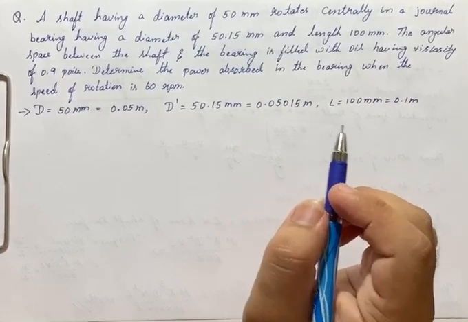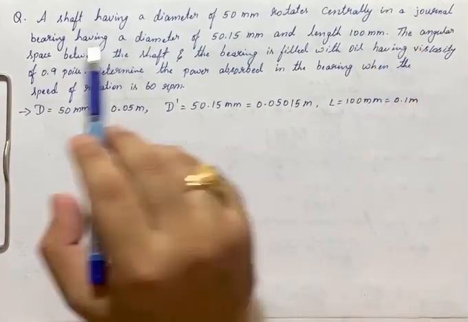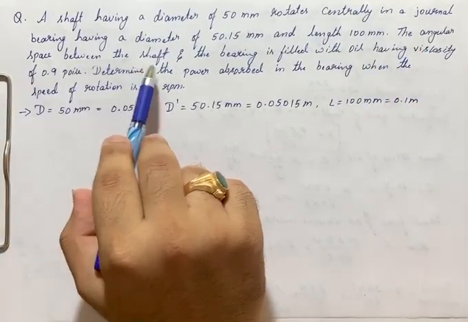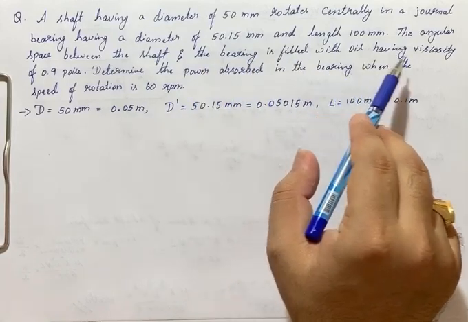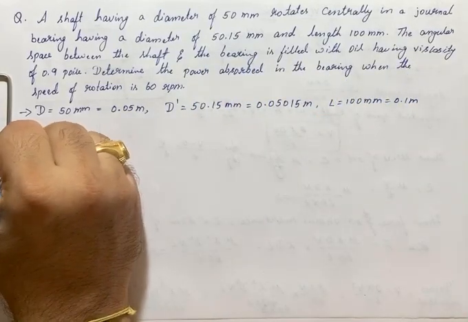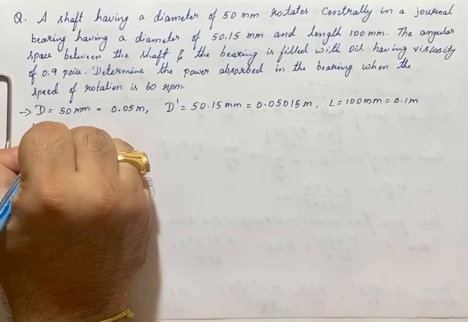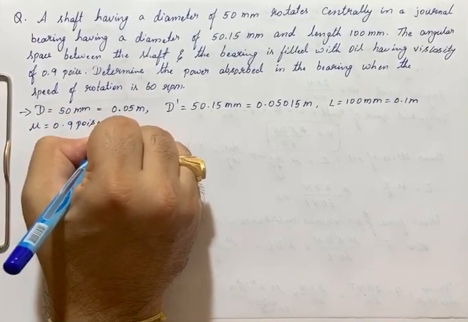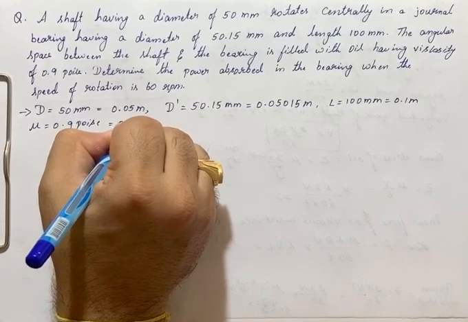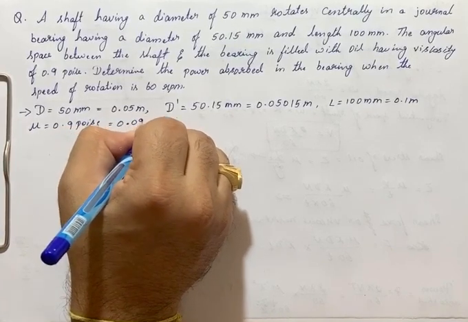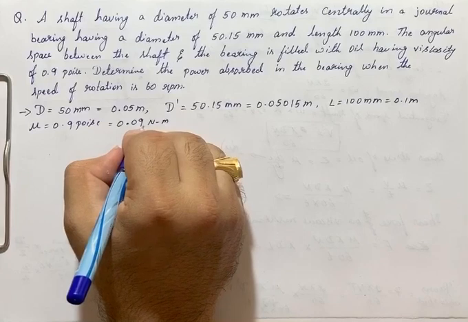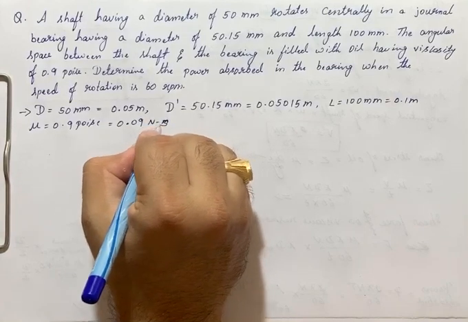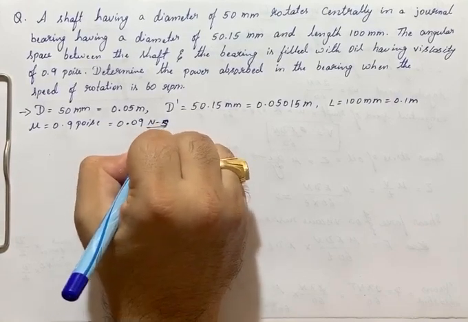After this, the angular space between the shaft and the bearing is filled with an oil having viscosity. Viscosity here is mu is 0.9 poise, which is nothing but 0.09 Newton second per meter square, right?